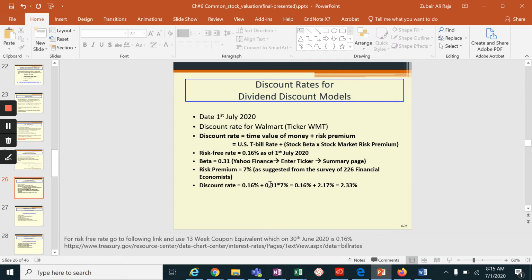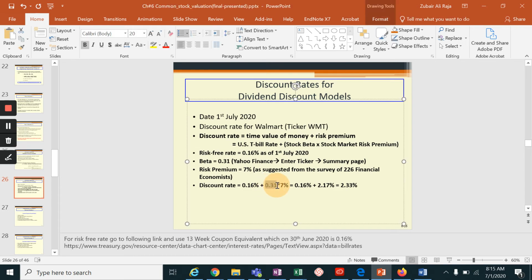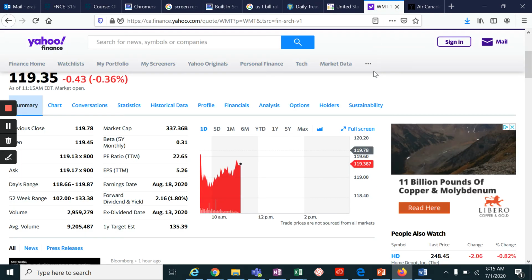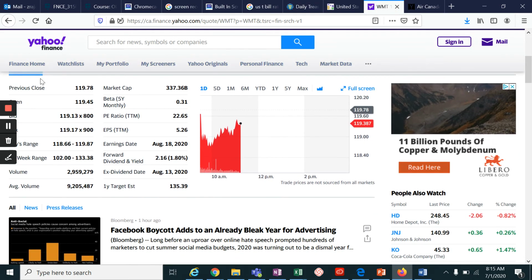Plus we have to multiply the market risk premium with the stock beta in order to find the risk premium of the stock. The beta we are getting from the Yahoo Finance site. So I simply Google the Yahoo Finance, then I put the ticker of Walmart, WMT, and it took me to the summary page.